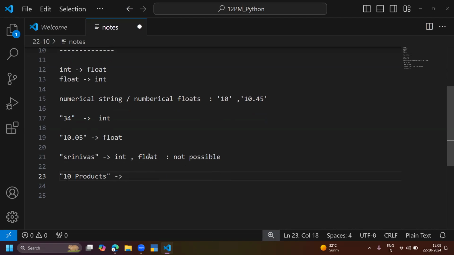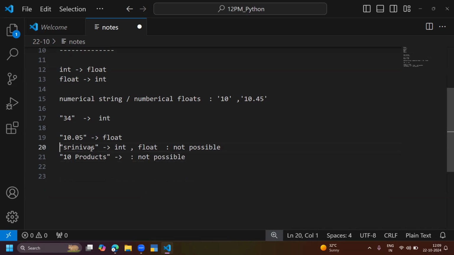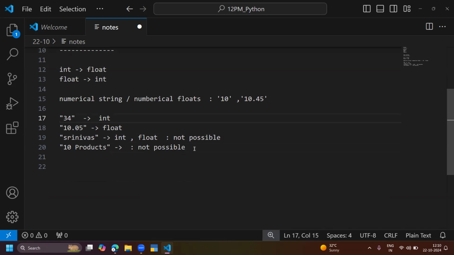You may ask a question, sir, in this particular string we have the number and we have characters. We have the number 10 and we have some characters like products, a collection of characters. This I cannot convert. Not possible. Why? Because character values are there. Whenever you have character values, you cannot convert those. So remember the typecasting process, how it works in Python. Only a few conversions are possible, not all conversions are possible.